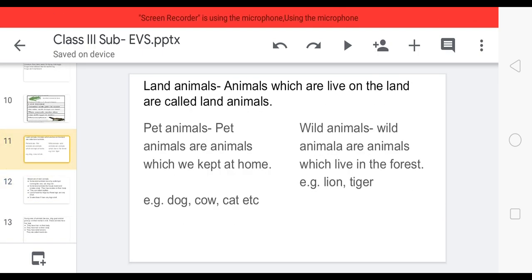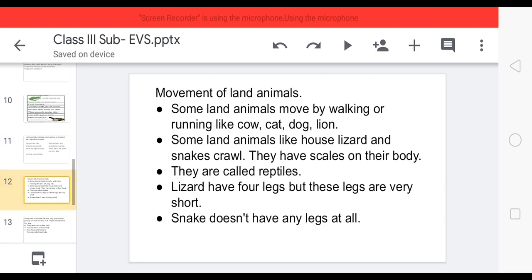These are examples of land animals. We divided them into pet animals and wild animals. But how do they move? Let us learn about them. Movement of land animals. Some land animals move by walking or by running, like cow, cat, dog, lion. Yes, some land animals move by walking or running. Okay, and why do they move? In search of food, water, and shelter.